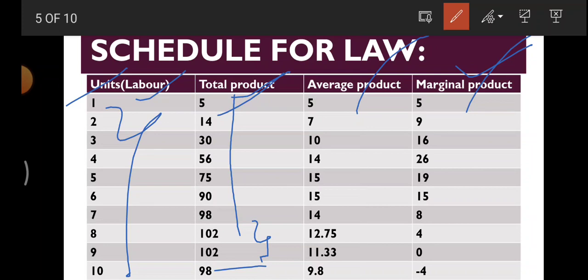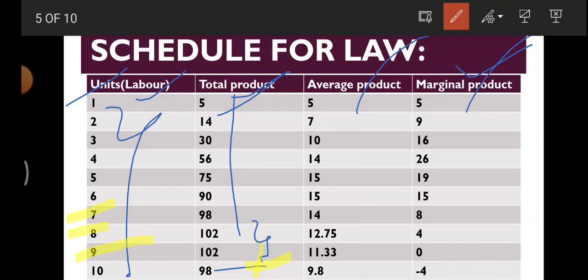सो टोटल प्रोडक्शन मतलब 1 यूनिट लेबर यूज़ करने पर आप 5 प्रोडक्शन करते थे, 2 यूनिट ऑफ लेबर व्हेन यू आर यूजिंग यू आर प्रोड्यूसिंग अ टोटल प्रोडक्ट दैट इज़ 14, व्हेन यू आर यूजिंग labor factor from 3rd to 10, so you are increasing, or 3rd to 7 we can say. So as you can see 1 to 7 में आपने देखा your total production was increasing, but at the stage of 8 or 9 your production has started declining, right? It became constant at 102, 102 and later on it started declining. That is why this law is called diminishing.